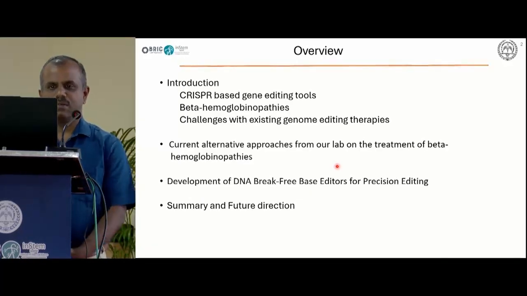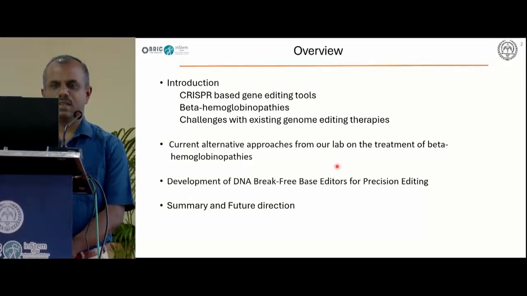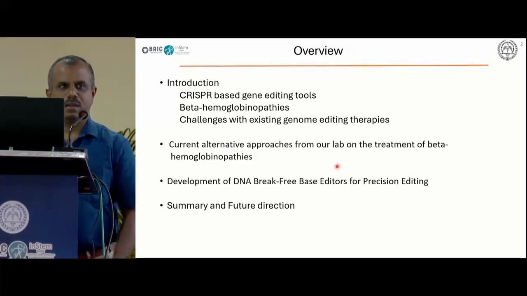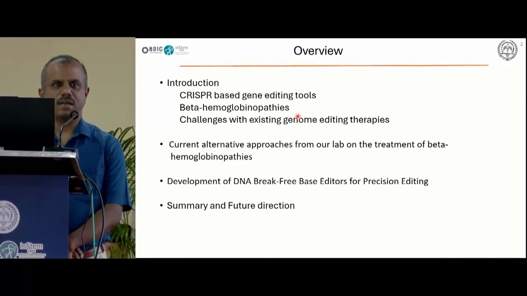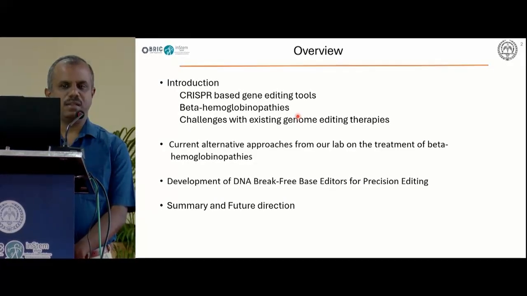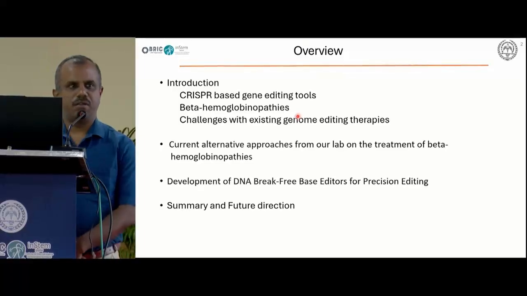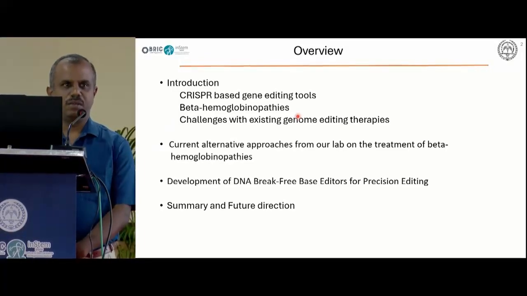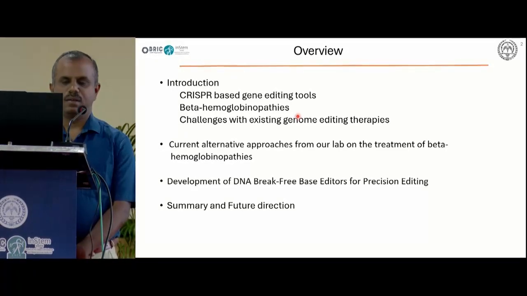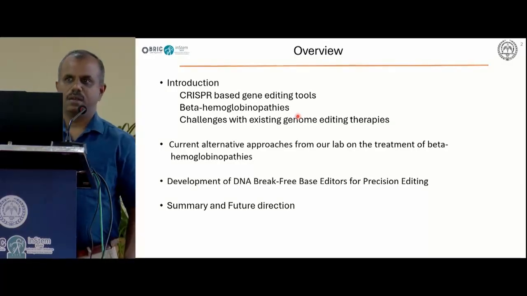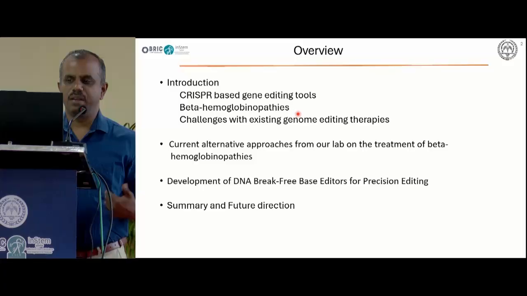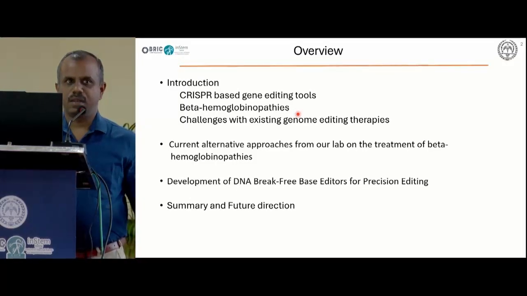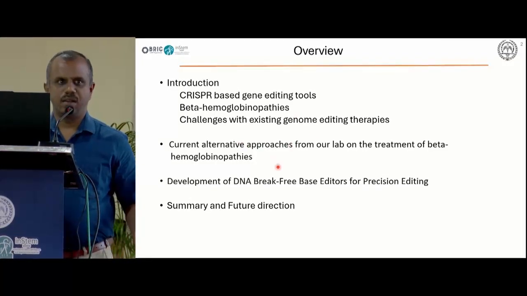I am going to talk about the CRISPR-based genome editing tools, and then I will briefly introduce the beta hemoglobinopathies, and then what are the current challenges that we face with genome editing tools for the treatment of sickle cell disease and beta thalassemia, and my lab's efforts, what alternative approach we developed for the treatment of sickle cell disease and beta thalassemia. I will also briefly discuss how we developed the DNA break-free base editors for correcting the homologous regions, and then I'll summarize and go to the future directions.